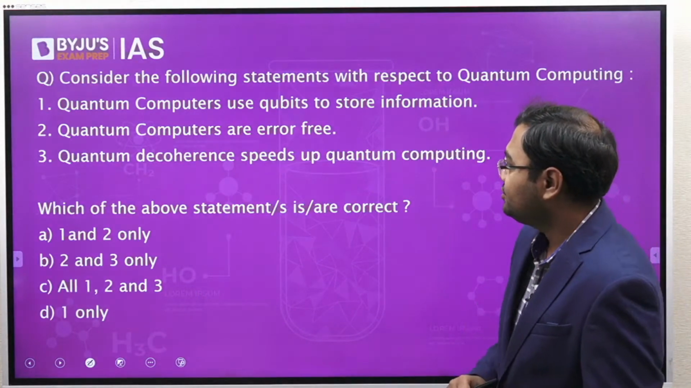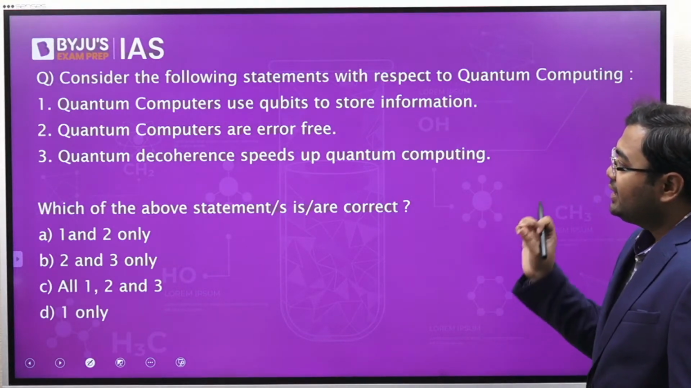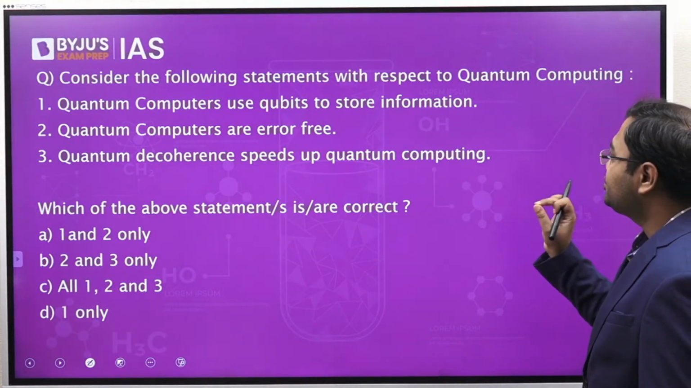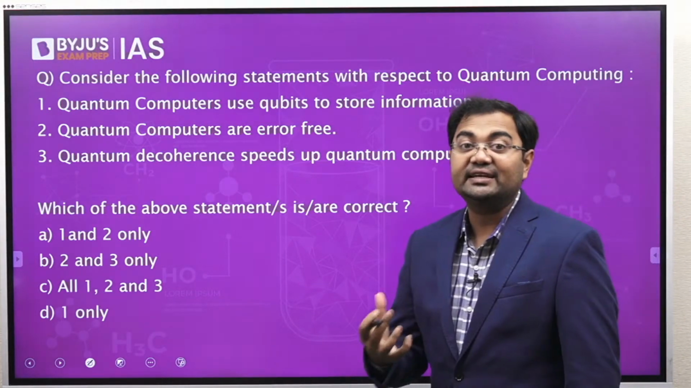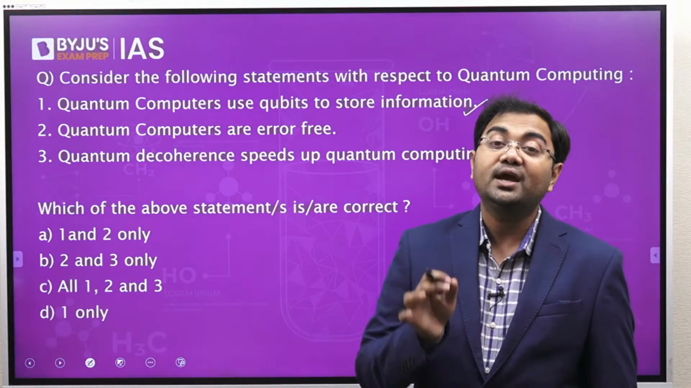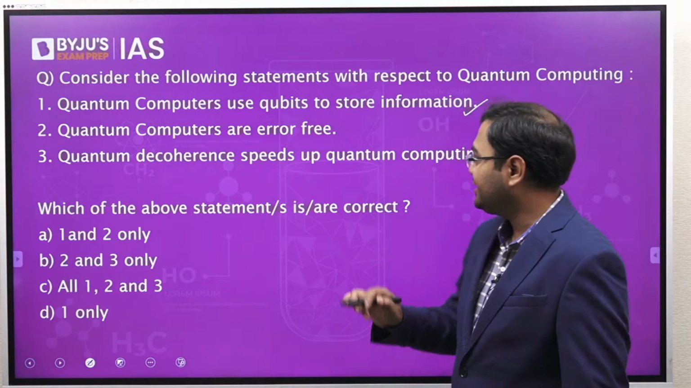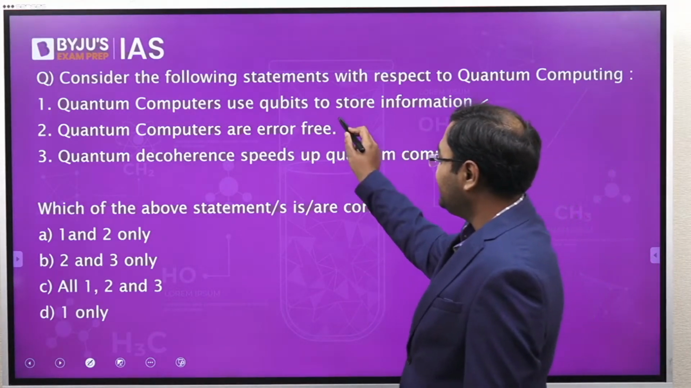So let's go back to the question and see what we have here. First statement says: quantum computers use qubits to store information. This is correct. This is what we discussed, that instead of using bits which are used by normal computers, here we are using qubits which are being used by the quantum computer. So this is true.